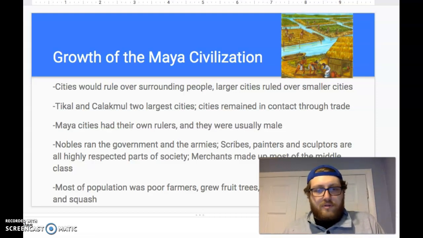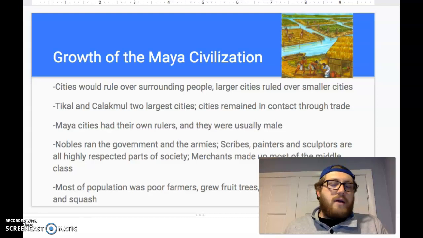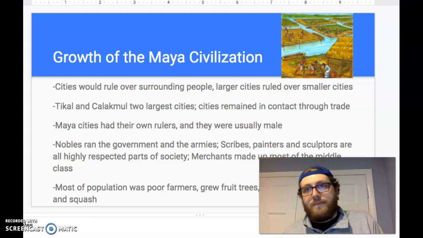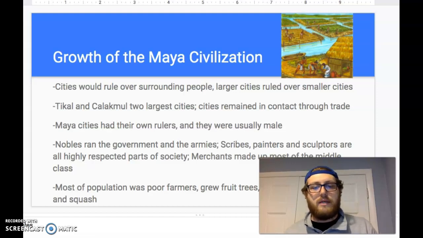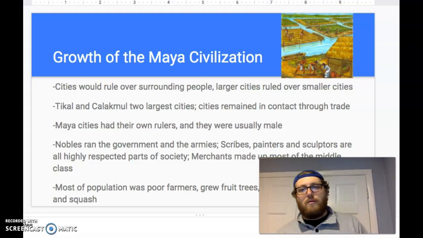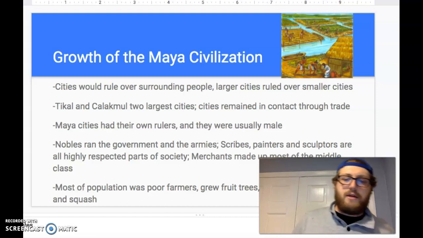Scribes, painters, and sculptors are highly respected parts of society, right? So basically, if you were the son of a noble and you wanted one of those jobs, they kind of gave you one of those jobs. Most of the middle class was merchants, and again, the largest group of the population will be farmers, right? Most of the population was poor farmers.